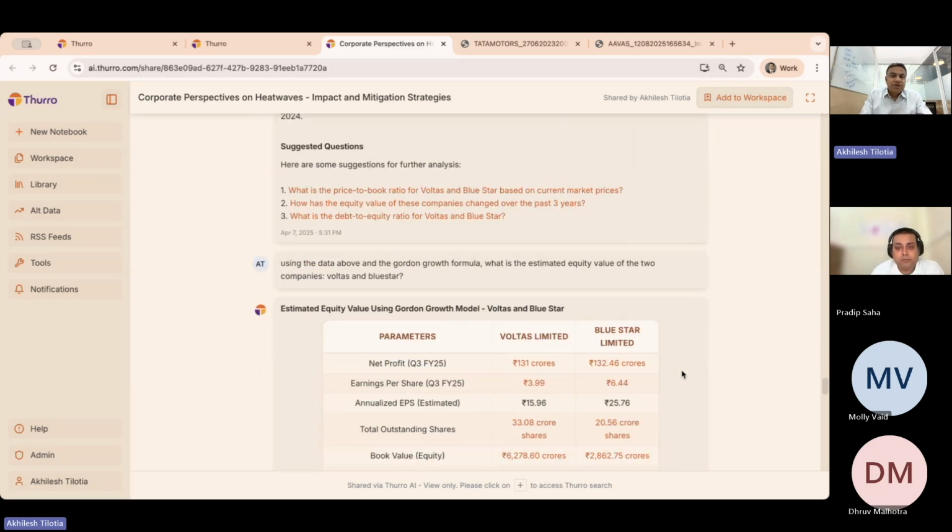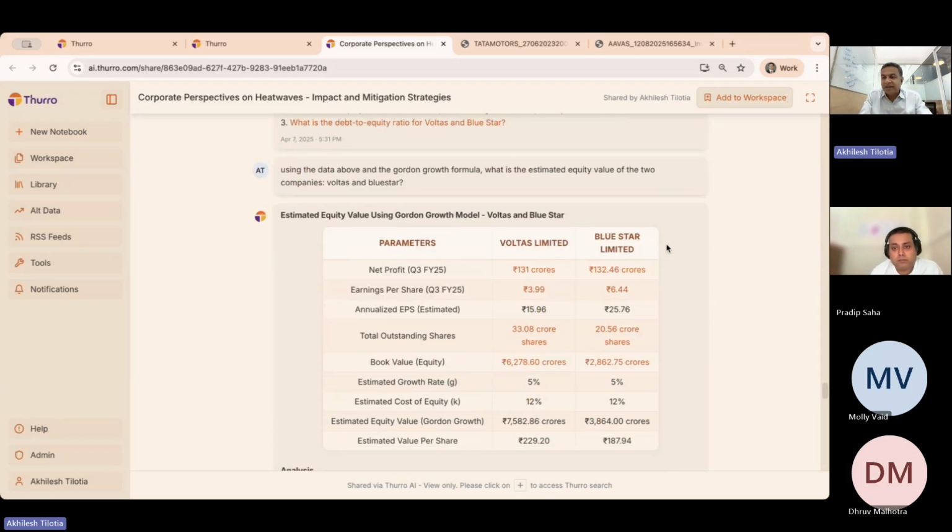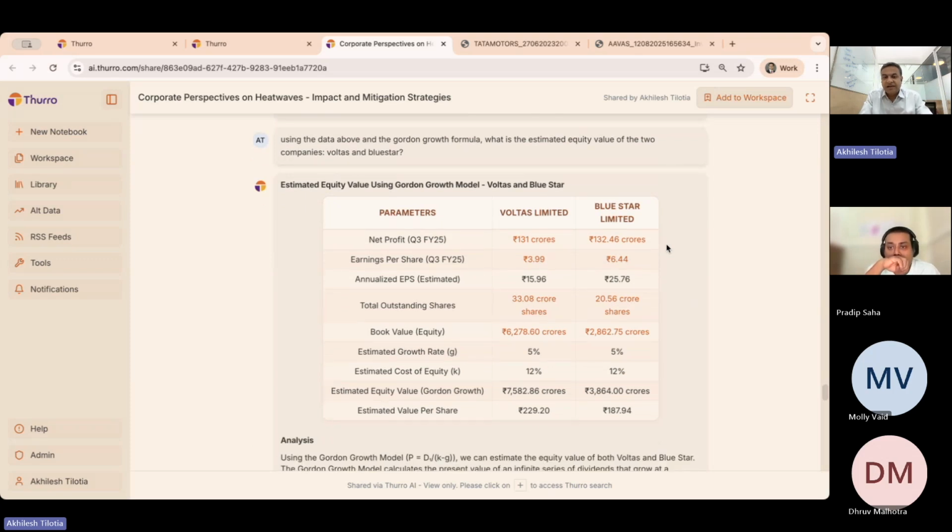I continue to push it to say, hey, using this data and the Gordon growth formula, then estimate the equity value. Now we are making it a lot more mathematical from where we started out, and it has started to give you some estimate of what the equity value is. And as you can see, what it has done is given you a value of about 7,000 crores for Voltas and about 3,000 crores for Blue Star, because its estimated growth rate is about 5% for them, and the cost of equity is about 12%.